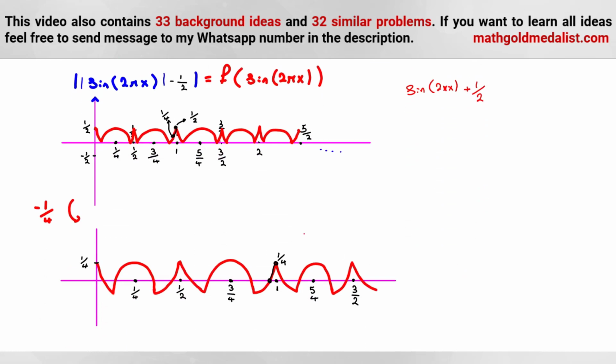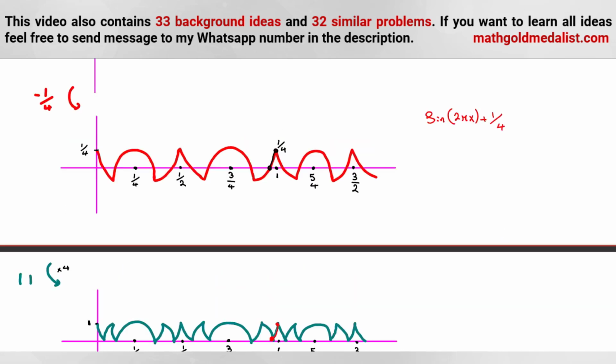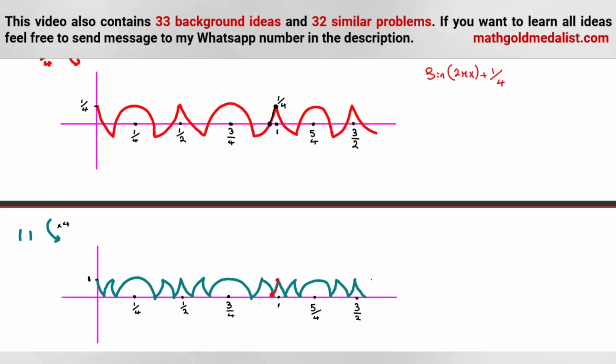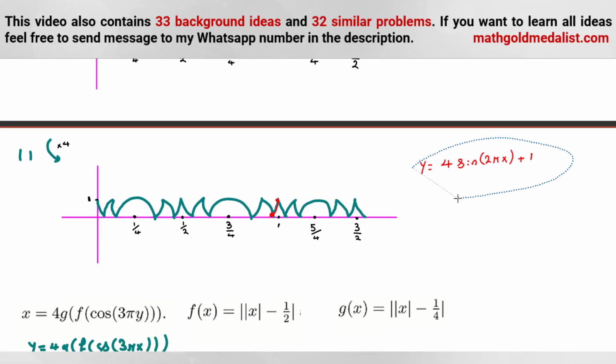Now, we should subtract 1 over 4. So it will be what? Sine 2 pi x plus 1/2 minus 1 over 4, which is 1 over 4. And then we should multiply this part by 4. So it will be 4 sine 2 pi x plus 4 times 1 over 4, which is 1. So it is our function that we wanted. Okay, so it is this.